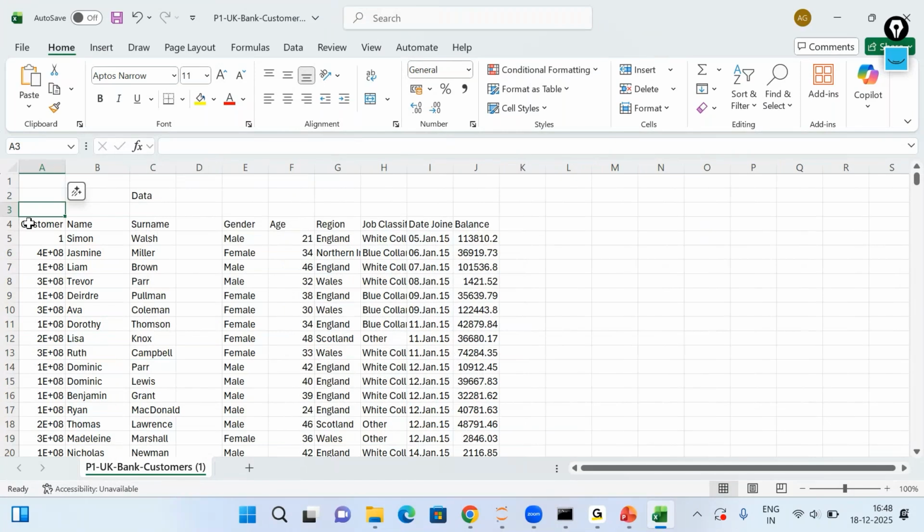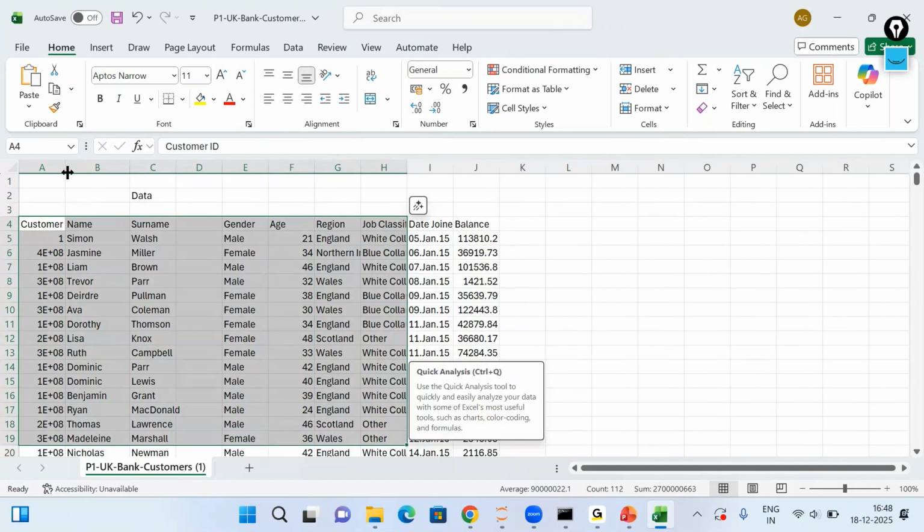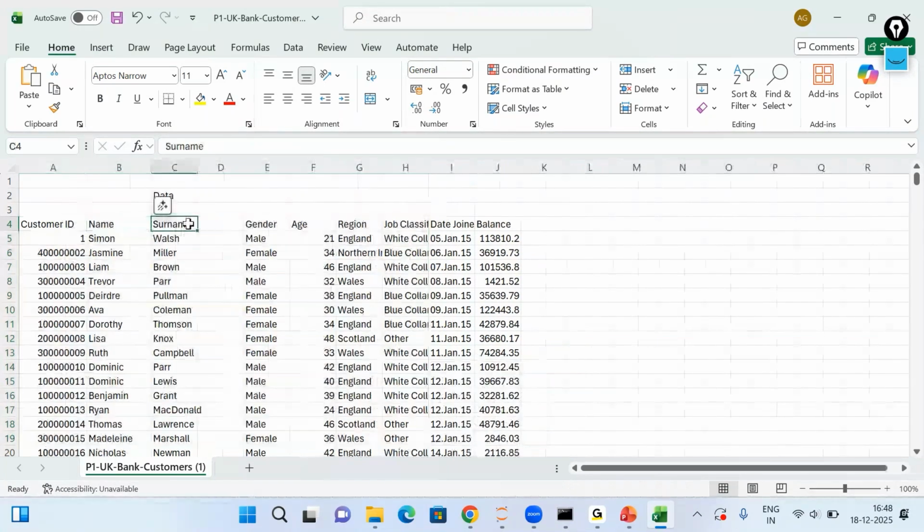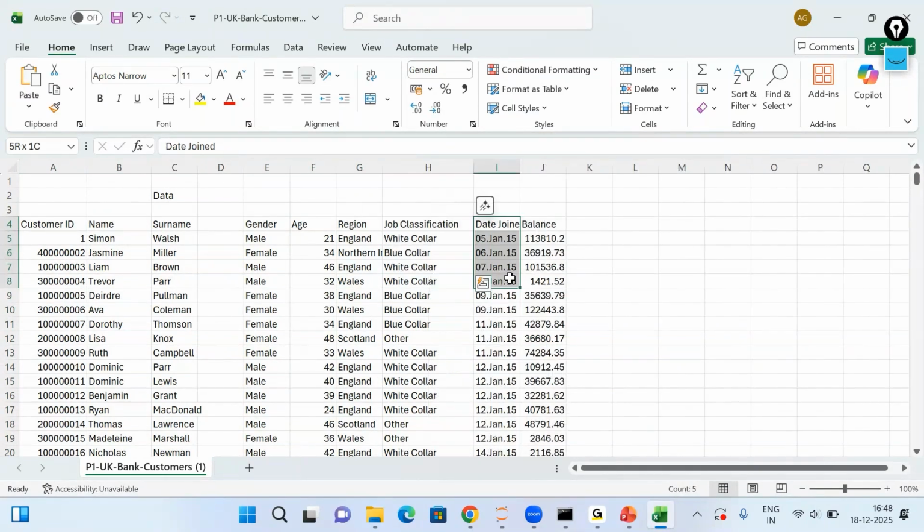In this file, they have sent me this data: the customer ID, the name of the customer, gender of the customer, age of the customer, region, what the job classification is, what type of job that customer does, when he joined the bank, and how much balance he has in his account. Now, using this data, they are saying that they want a report to be created which can help them get some interesting insights out of it.